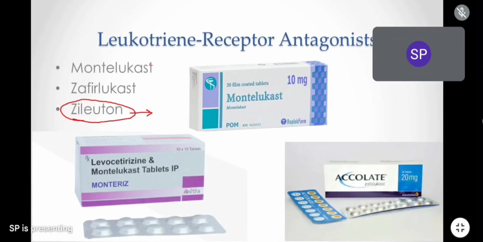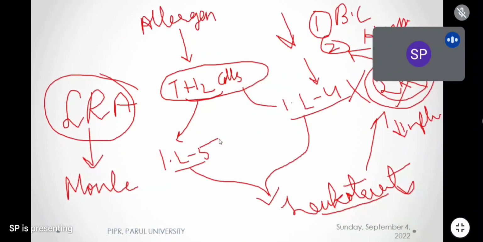Montelukast and zafirlukast will inhibit leukotriene receptors, whereas zileuton will inhibit 5-lipoxygenase. You know about the lipoxygenase enzyme? How many of you know about the lipoxygenase enzyme?